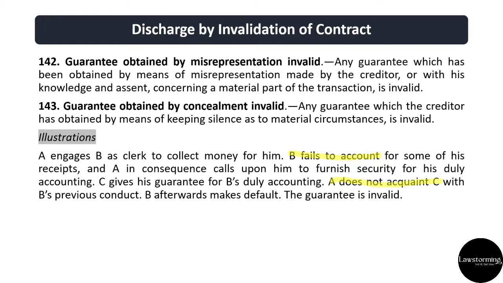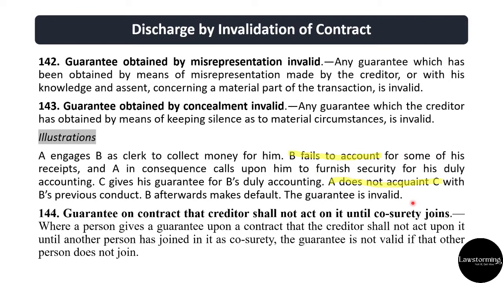So इस केस में C जब guarantee दे रहा था B के regard में, तब it was responsibility of A to tell him about his previous misconduct, but A concealed that fact और इसीलिए the surety in this case is discharged from his liability. After this, section 144 says, guarantee on contract that creditor shall not act on it until co-surety joins.